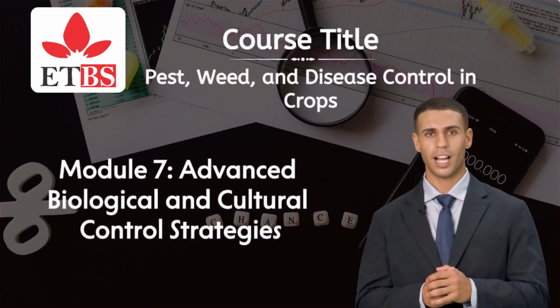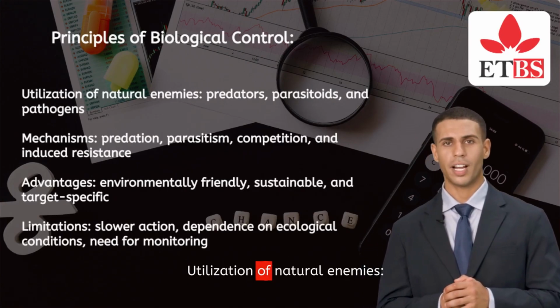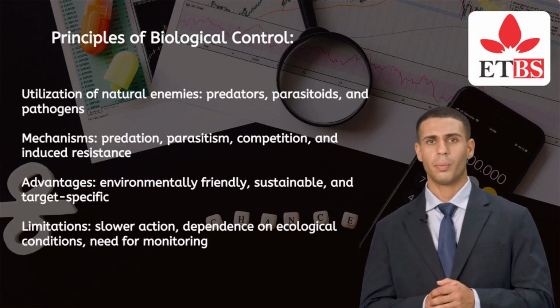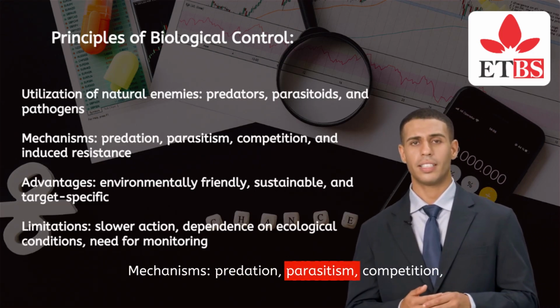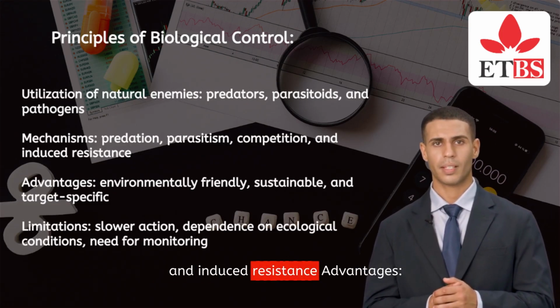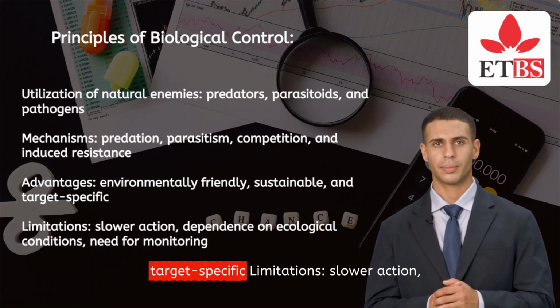Module 2. Classification and Biology of Crop Pests. Principles of Biological Control. Utilization of natural enemies, predators, parasitoids, and pathogens. Mechanisms: predation, parasitism, competition, and induced resistance. Advantages: environmentally friendly, sustainable, and target-specific.